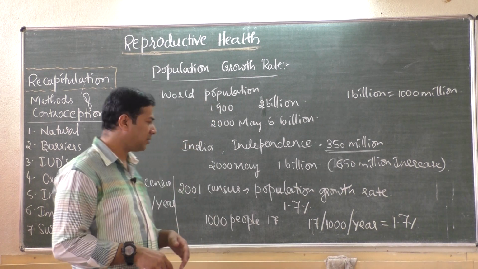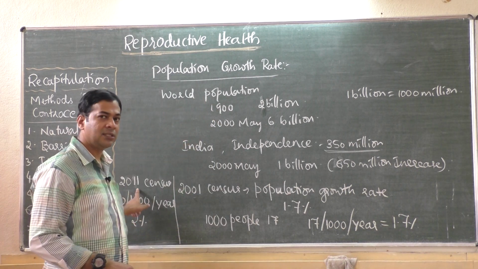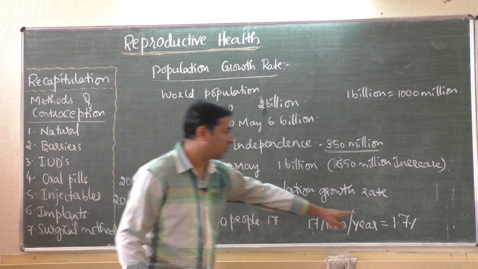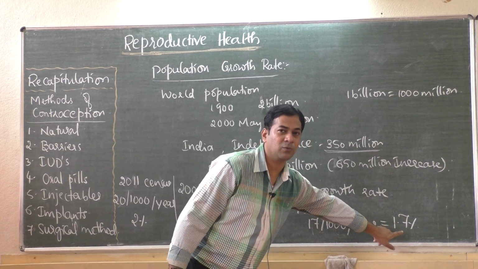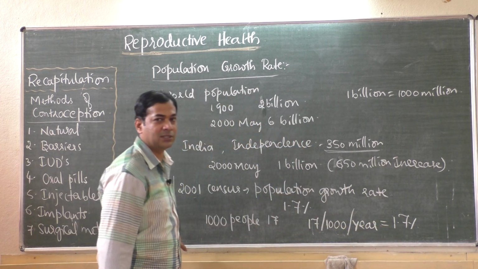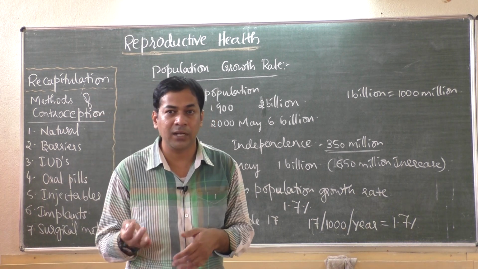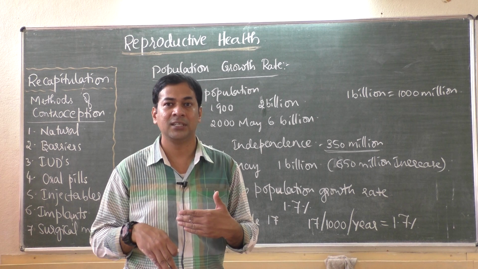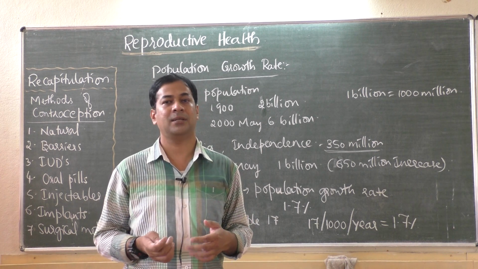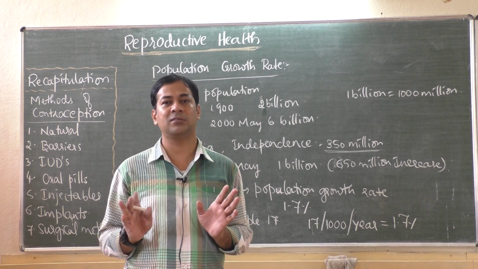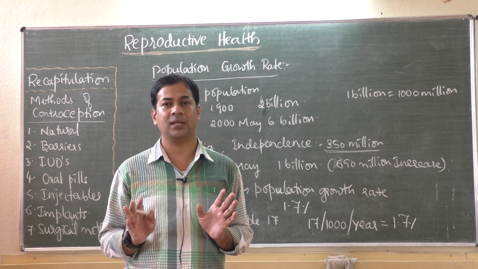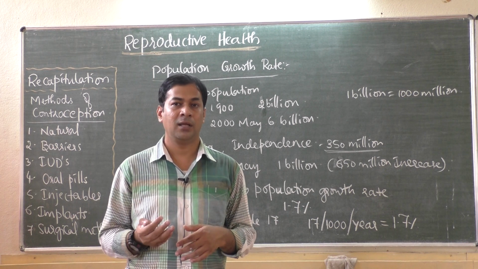But now you think, as per the 2011 census, the population growth rate was 1.7, now it is 2%. That means it will not take 33 years to double, it will take fewer years. That means around 2030 the population will become double.